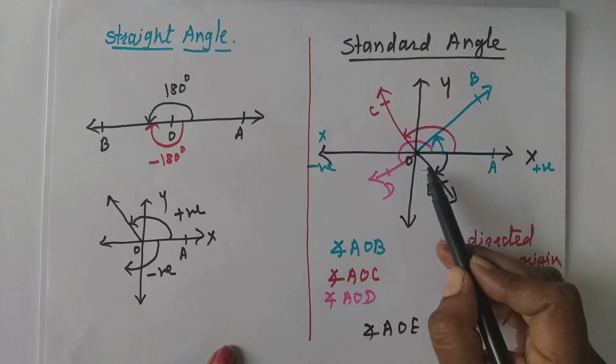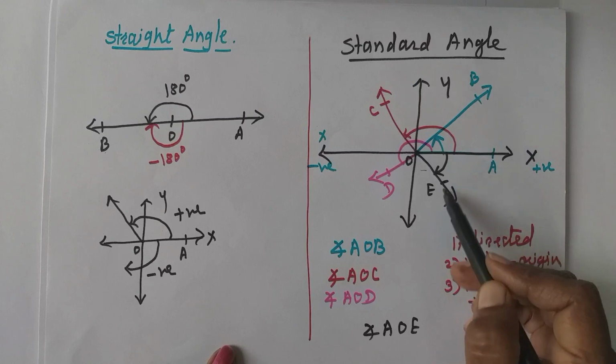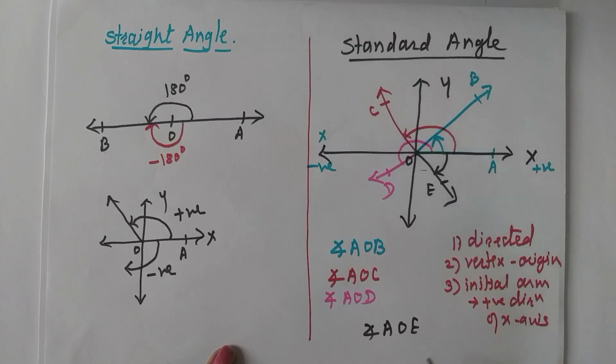The vertex is at the origin, OA is the initial arm, but it is rotating in the clockwise direction, therefore this angle is negative. Remember that if rotation is anti-clockwise, the angle is positive, and if rotation is clockwise, the angle is negative.